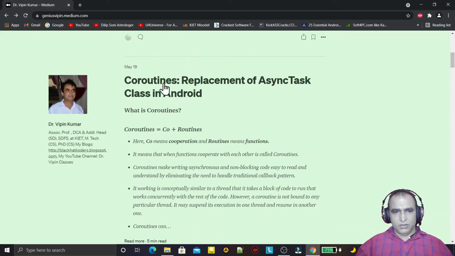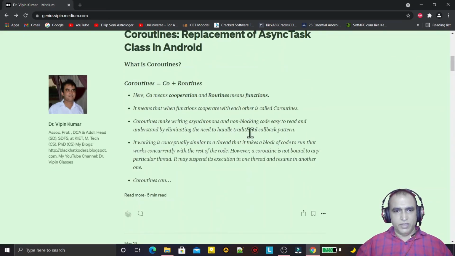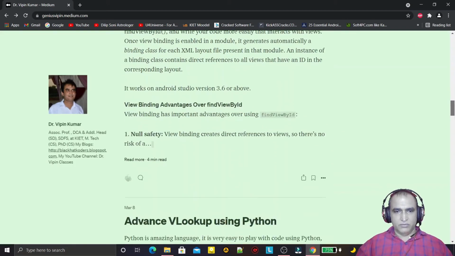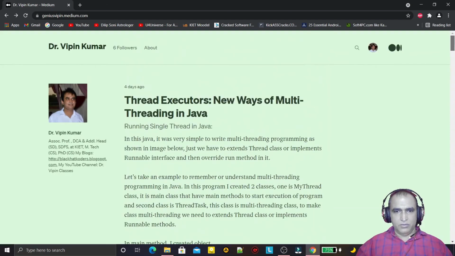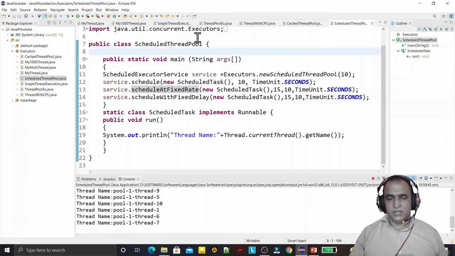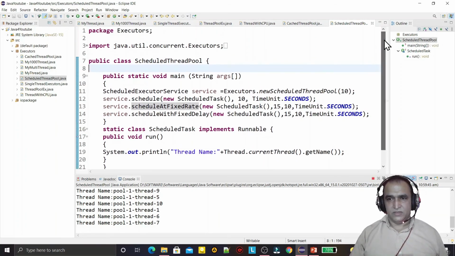the coroutines, which are the replacement of threading programming, multi-threading programming in Kotlin. So we can also say a replacement of the AsyncTask class in Android in Kotlin. So these are coroutines, you can also read about this. Many more articles are also there, whatever you want you can look it up and read it. So these are the ways to execute threads by using executors, executor services or thread pools.